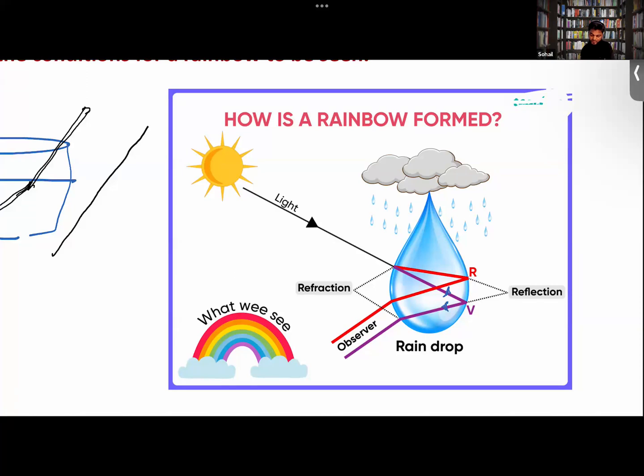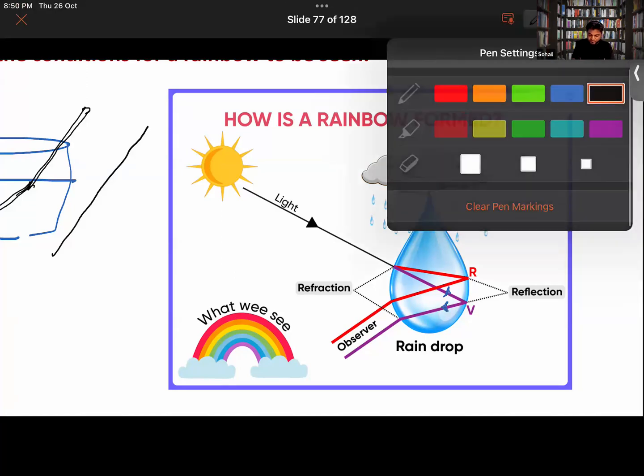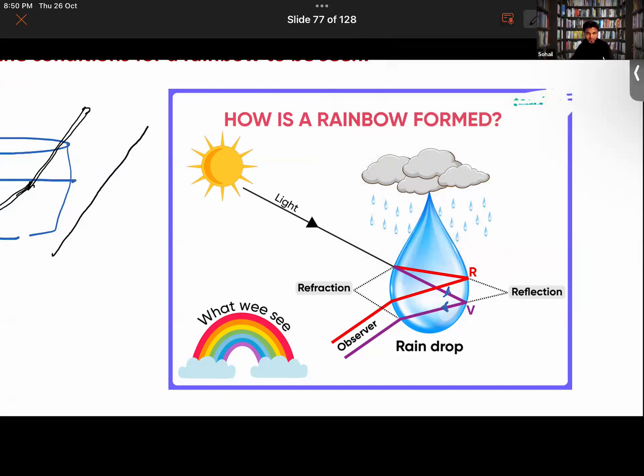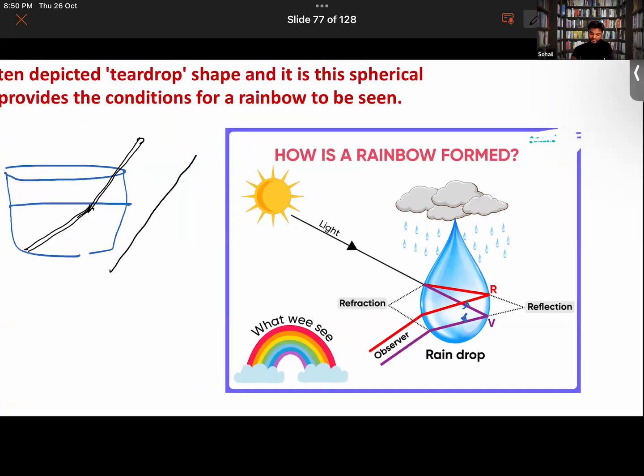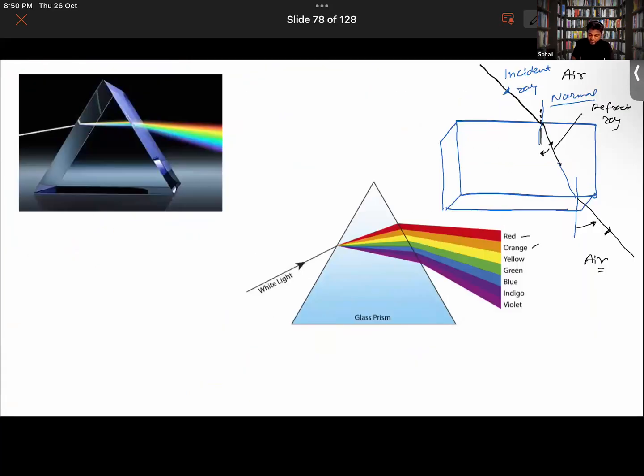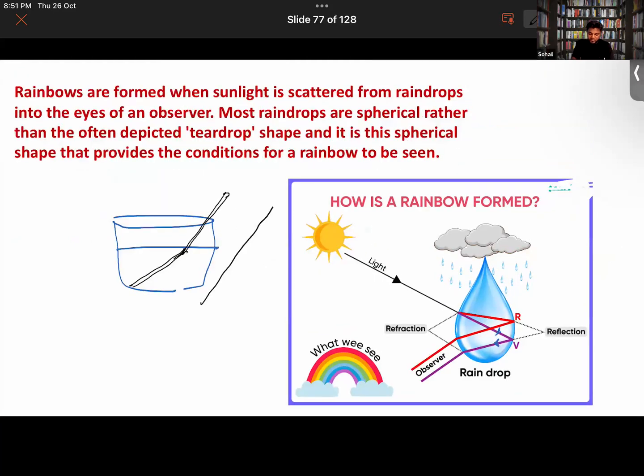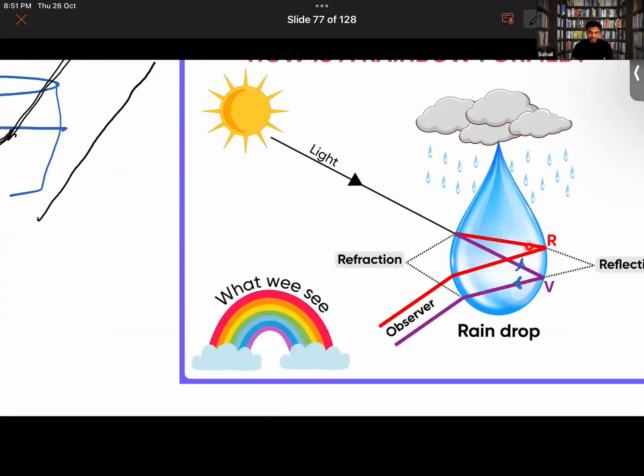Sundus, Vaiga, and Chakrika, is it making sense to you guys or not? Yes, sir. Vaiga, look over here. Now there are two light rays actually. This one is the red and this one is the violet. Actually we haven't taken all the light rays. Usually we know that it is red, orange, yellow, green, blue, indigo, and violet. We have just taken red and violet light rays in order to understand it in a more simplified manner.